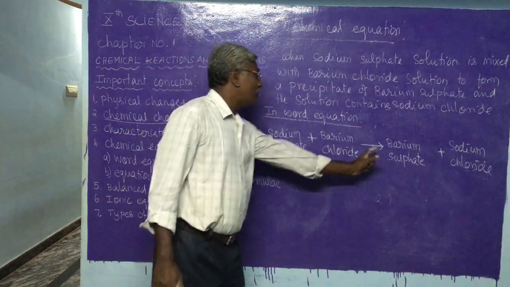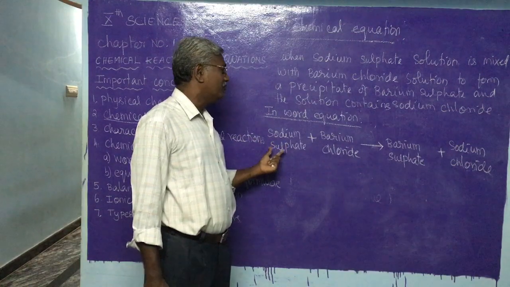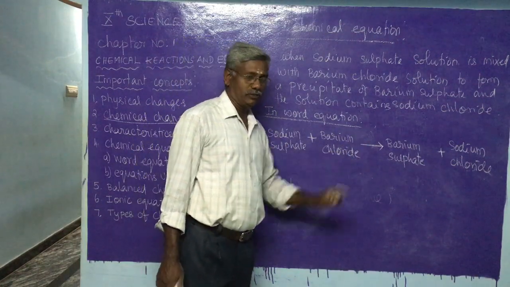This is one way to represent the chemical reaction by using words, therefore it is called a word equation.